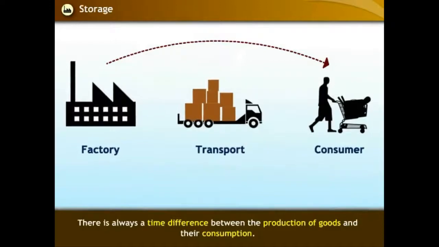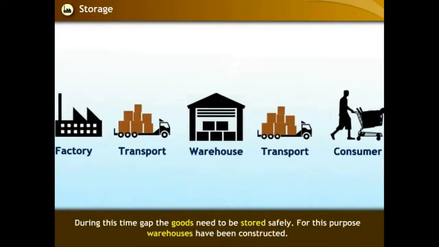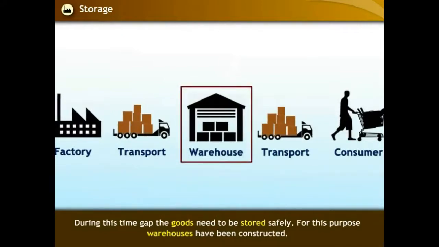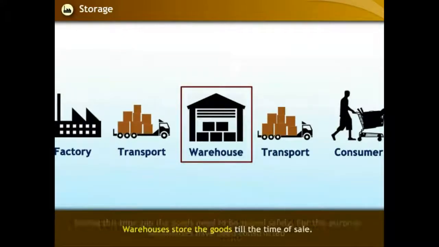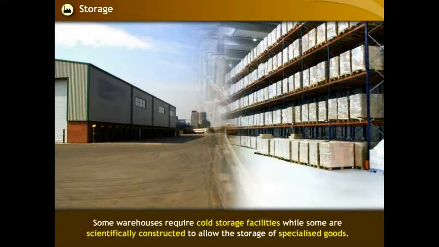There is always a time difference between the production of goods and their consumption. During this time gap, the goods need to be stored safely. For this purpose, warehouses have been constructed. Warehouses store these goods till the time of sale. Some warehouses require cold storage facilities, while some are scientifically constructed to allow the storage of specialized goods.